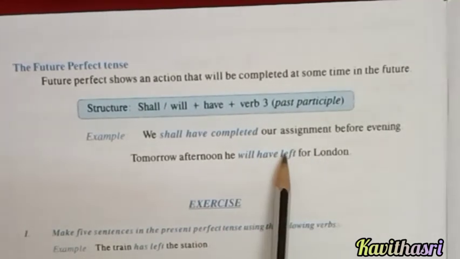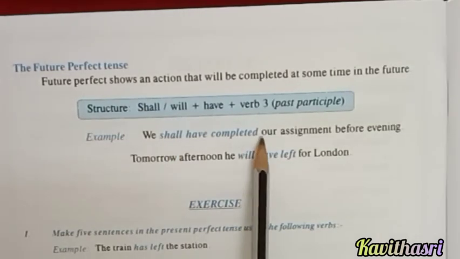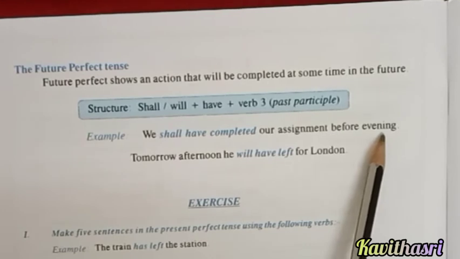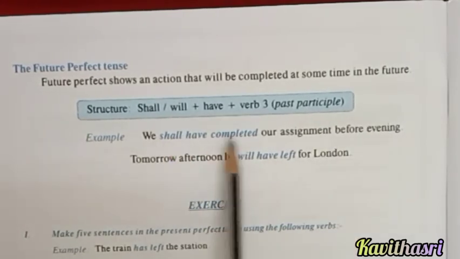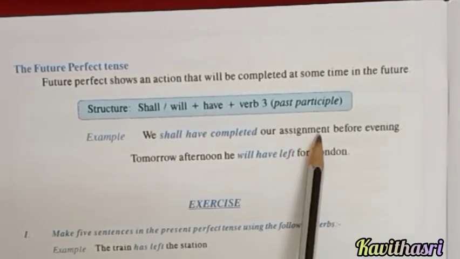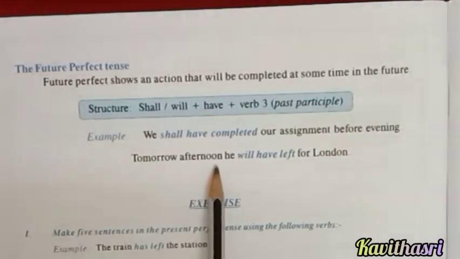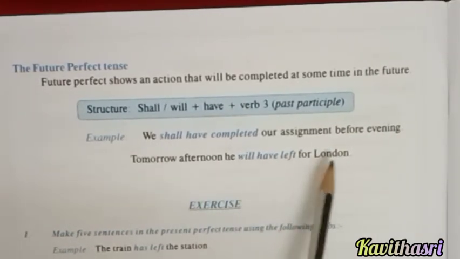So, have you understood here? It may happen in the future, in a specified time. We shall have completed our assignment before evening. Tomorrow afternoon, he will have left for London.